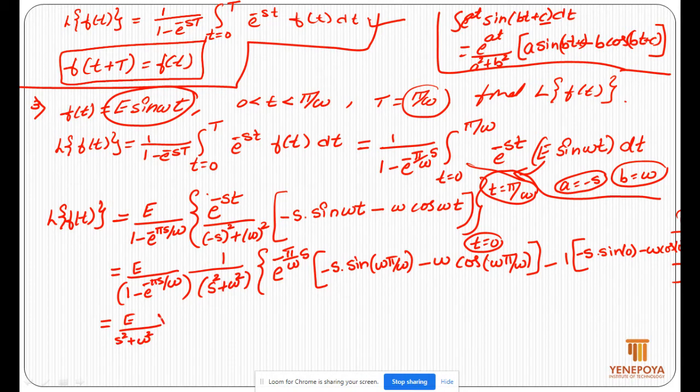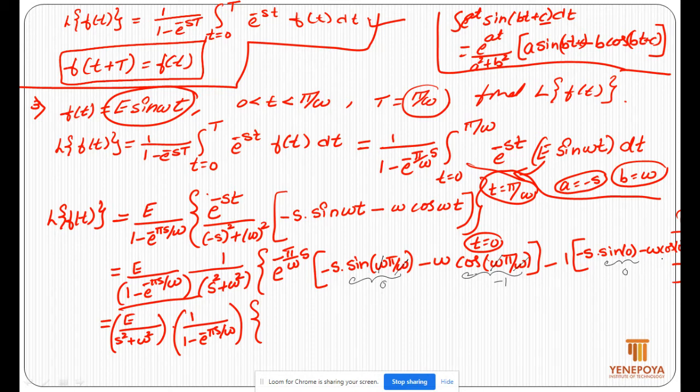omega square, keep as it is, into 1 by this term, that is 1 minus e power minus pi s by omega. Now here omega gets cancelled, here also omega gets cancelled, sine of 180 degrees, sine pi is equal to 0, and cos 180 is minus 1, and we also know that sine 0 is 0, cos 0 is equal to 1. So substitute here,